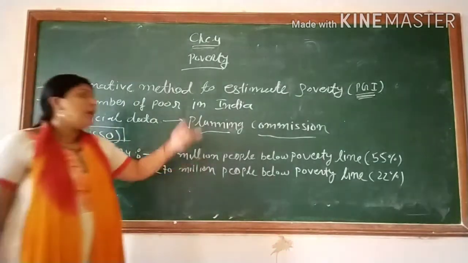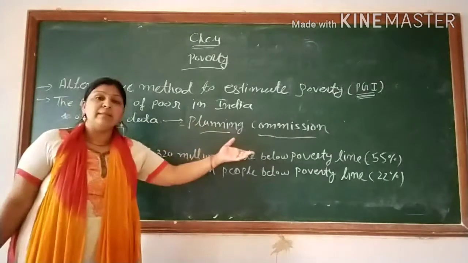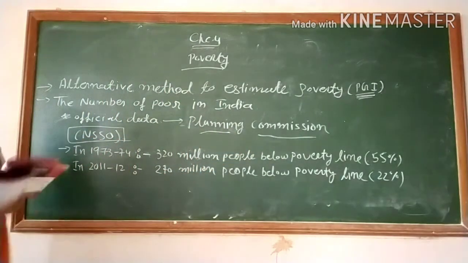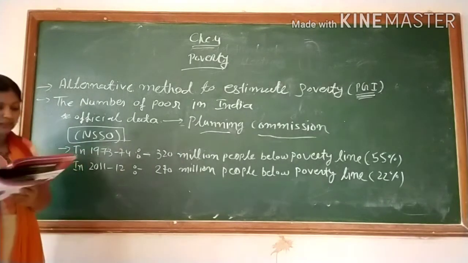These consumption expenditure data are published in India by the Planning Commission, but they are collected by the NSSO, the National Sample Survey Organization.